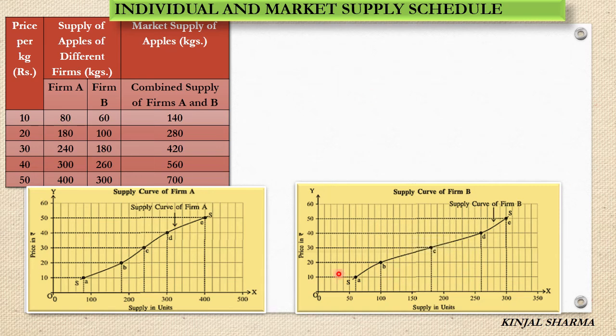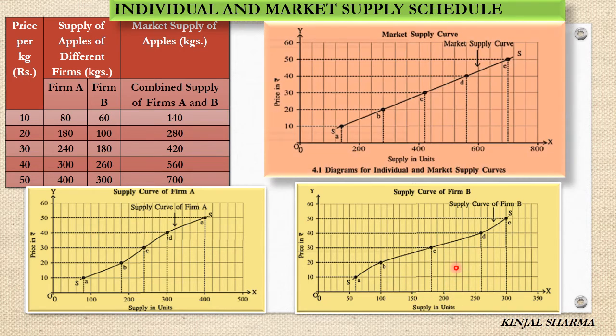Now the same thing you can observe for firm B. At rupees 10 it is 60 units. So at rupees 10, 60 kg. At rupees 20 it is 100 kg. So here also you can observe that when price rises, the supply of goods also rises. And the same thing will be observed in the market supply curve. This is the market supply curve, meaning the combined supply of firm A and B.